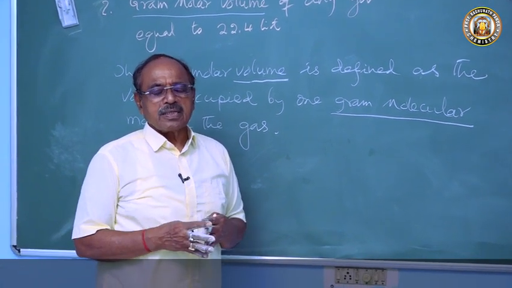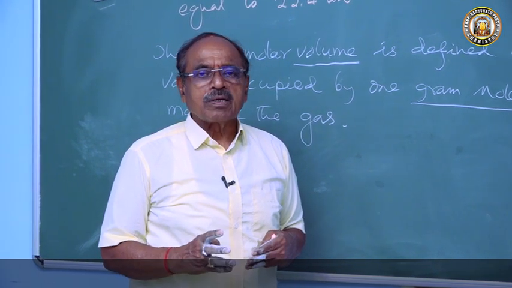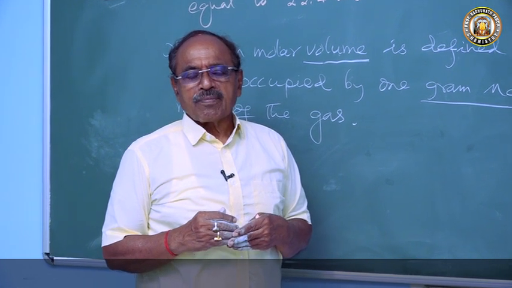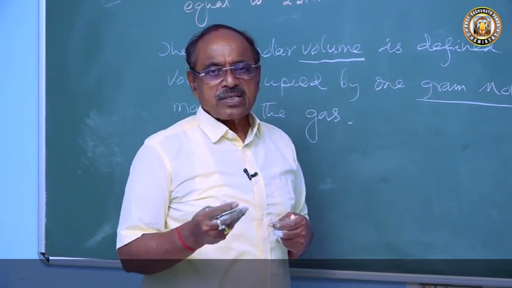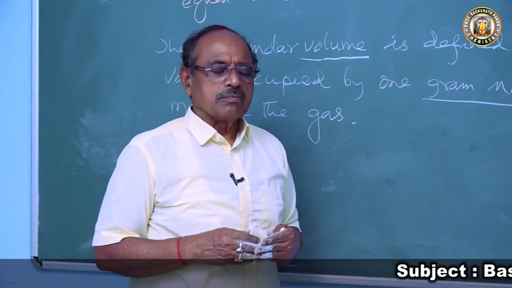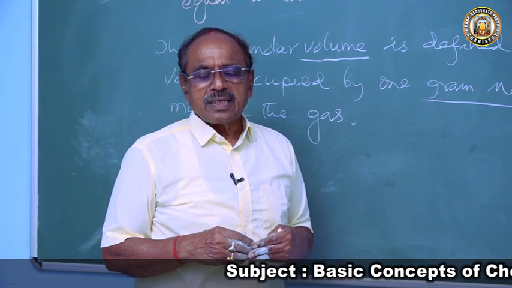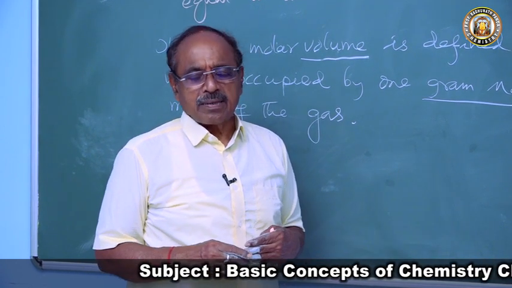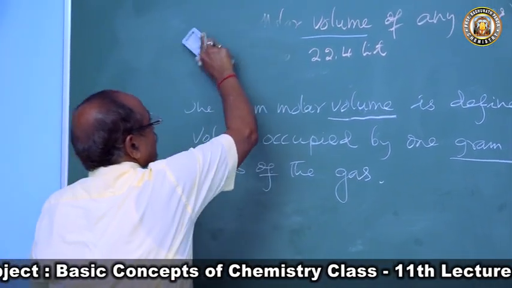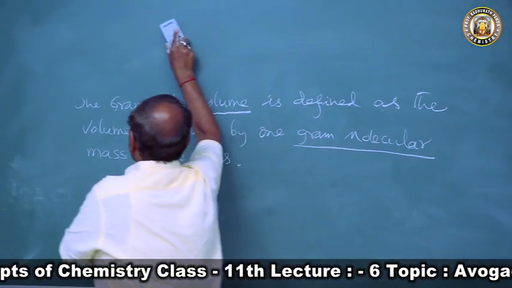According to Avogadro's law, the molecular mass we have proved here is twice the vapor density. So we will take the definition of vapor density, and from there we will come to molecular mass, and then we can establish it.